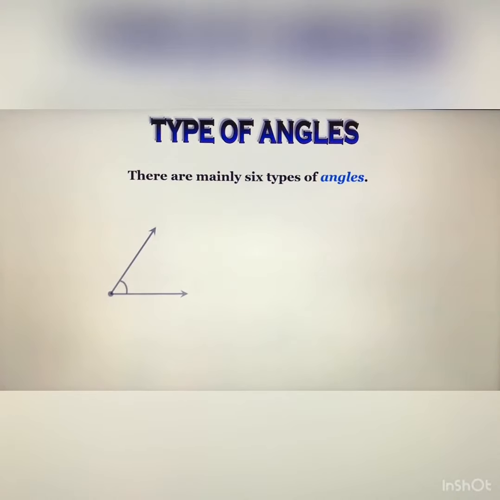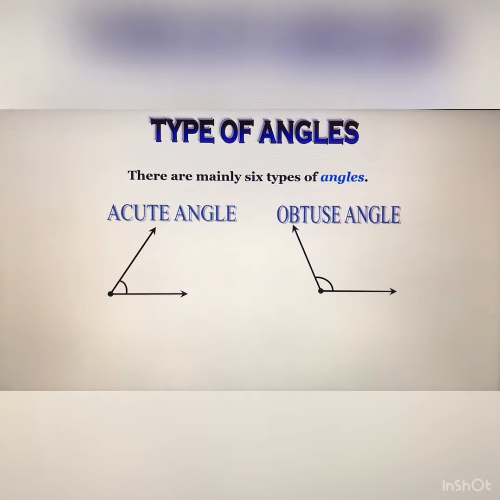After that, types of angles. How many types of angles? Dear, try to understand. There are namely six types of angles. Number one is the acute angle, an angle whose measurement is less than 90 degrees. And an angle whose measurement is more than 90 degrees is the obtuse angle. This is the symbol of the obtuse angle, and this is the geometrical shape of the acute angle. This is less than 90 degrees and this is more than 90 degrees.